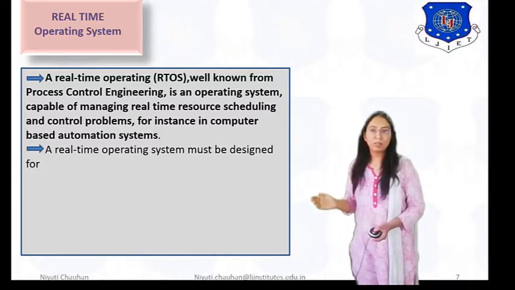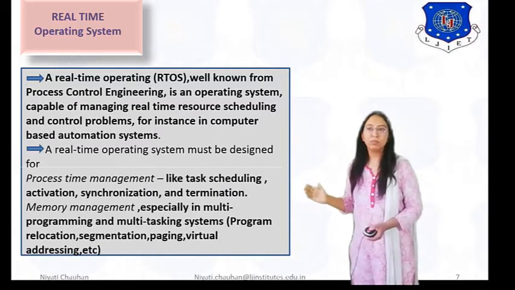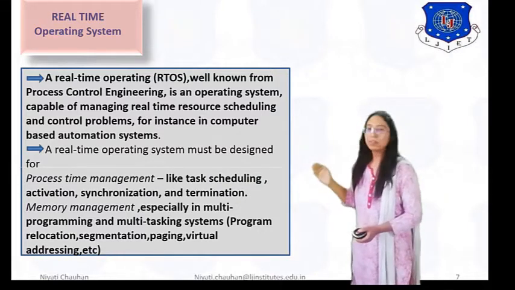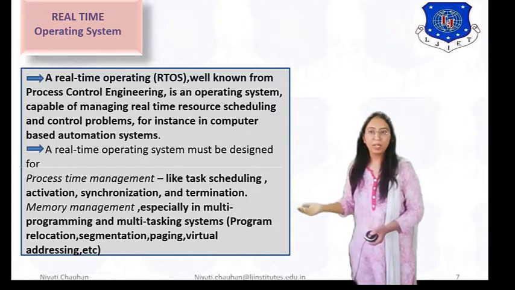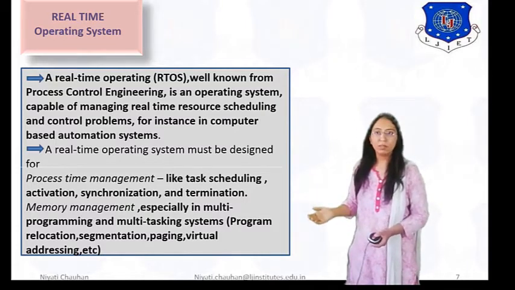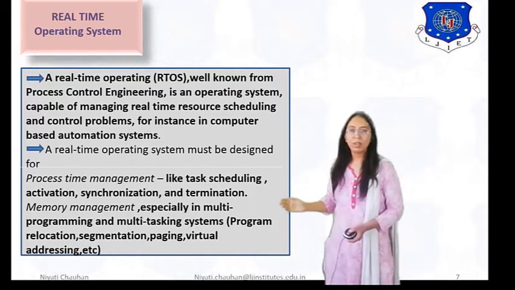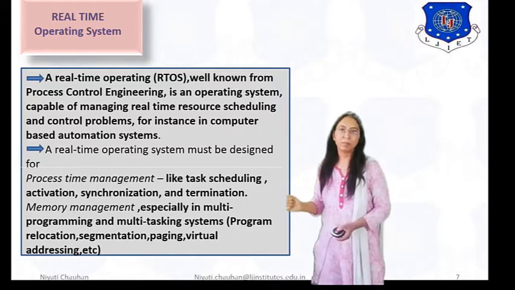A real-time operating system must be designed for process time management, like task scheduling, activation, synchronization and termination.